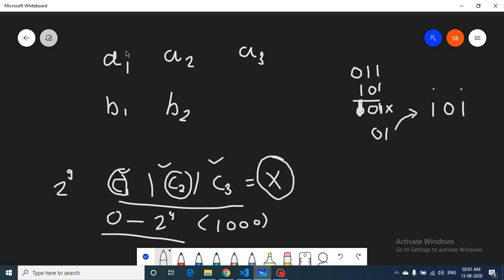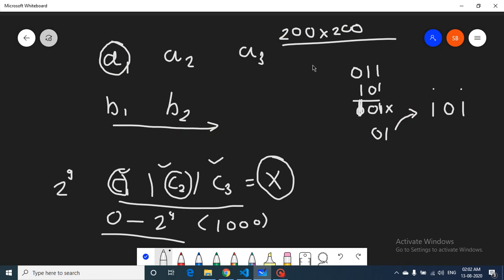Okay, so what we will do is, because A and B are small, for every A we will iterate over all the B's. If there are 200 A's and 200 B's, then the total number of iterations is 200 into 200, which is very small. We will do this operation about 1000 times, so you can do this in 1 second.